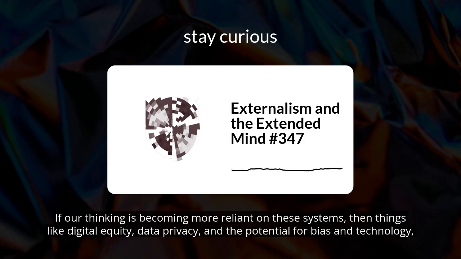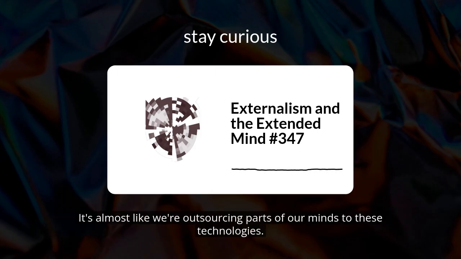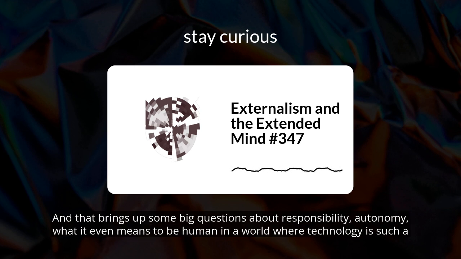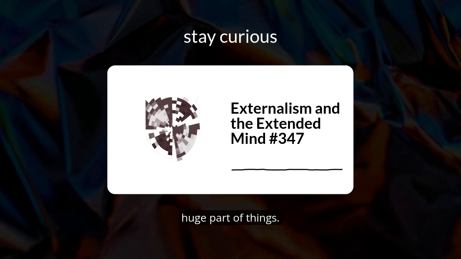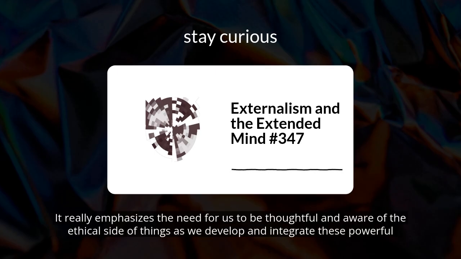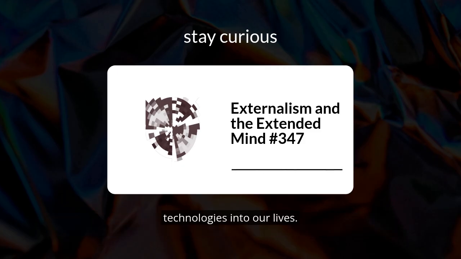If our thinking is becoming more reliant on these systems, then things like digital equity, data privacy, and the potential for bias in technology, those become super important. It's almost like we're outsourcing parts of our minds to these technologies. And that brings up some big questions about responsibility, autonomy, what it even means to be human in a world where technology is such a huge part of things. Exactly. It really emphasizes the need for us to be thoughtful and aware of the ethical side of things as we develop and integrate these powerful technologies into our lives.